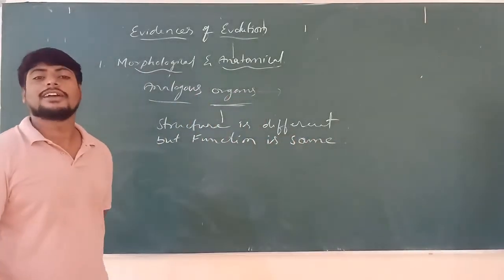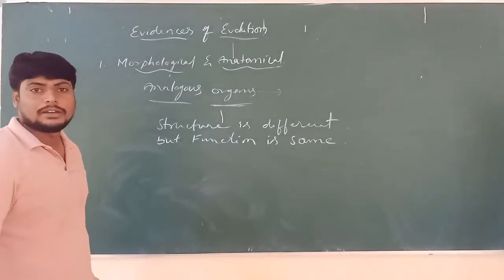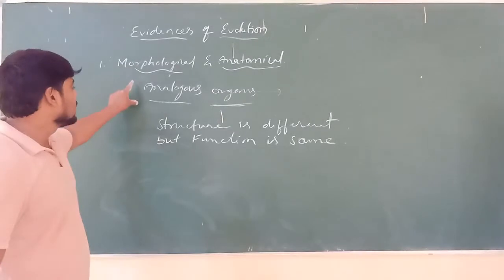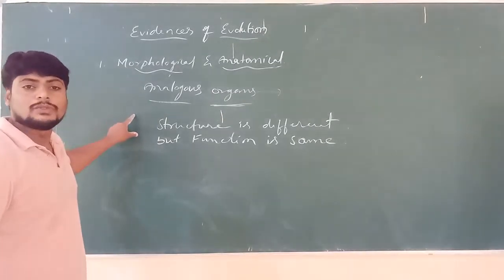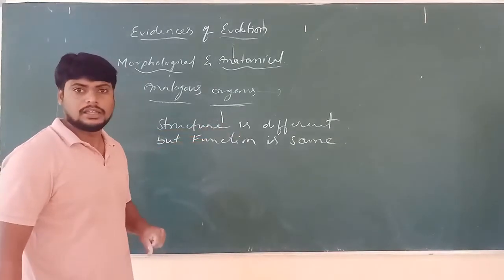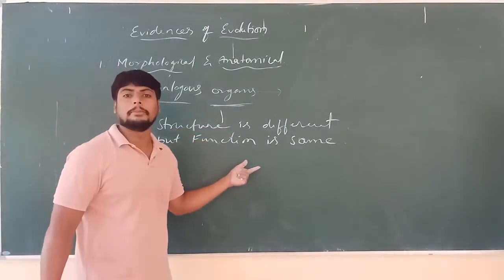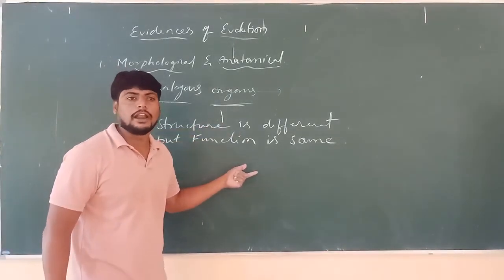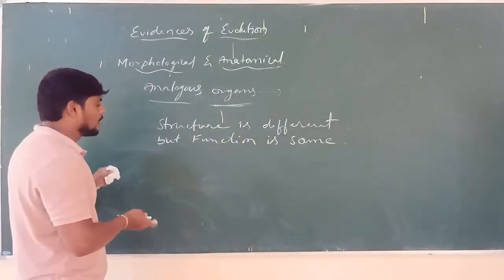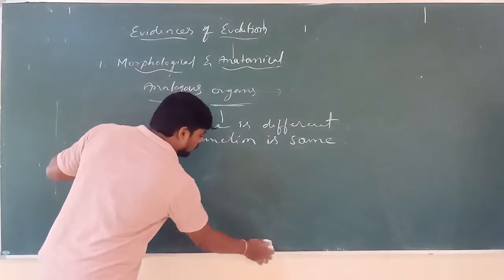That type of organs are called analogous organs. What is it called? Analogous organs. So what are analogous organs? The organs which are different in origin, their structure is different, but their function is the same. That type of organs are called analogous organs. So for these analogous organs, we can take an example of